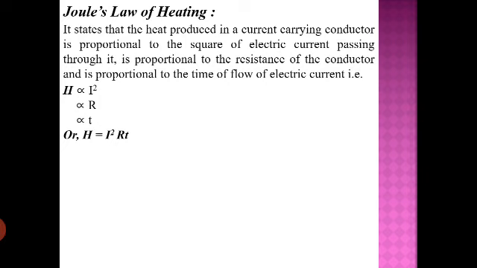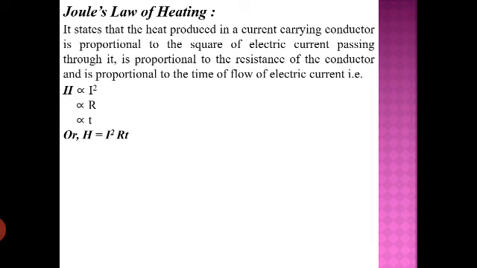And since it is a square, if the electric current passing through a given conductor becomes double, then 2 square is 4, so the heat produced in the same conductor will become 4 times. If the current becomes 3 times, then 3 square is 9, so heat produced in the given conductor will become 9 times. So this is the relation between the heat produced and the current flowing through a conductor.